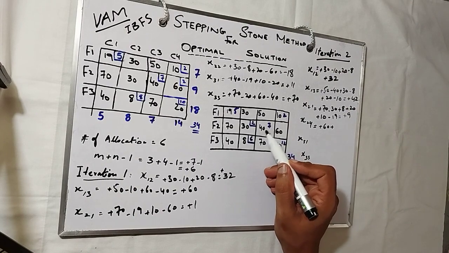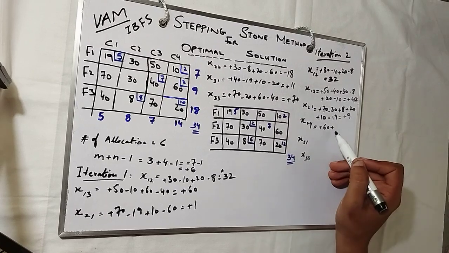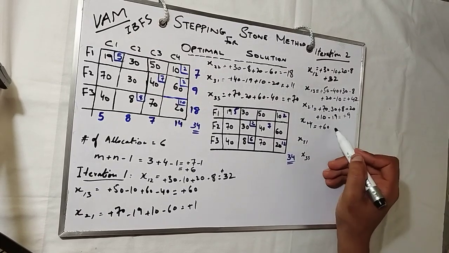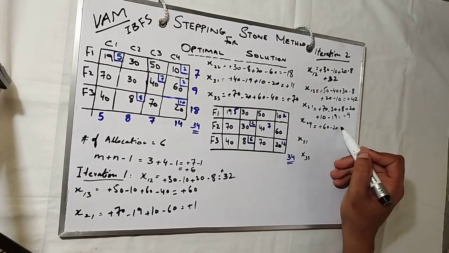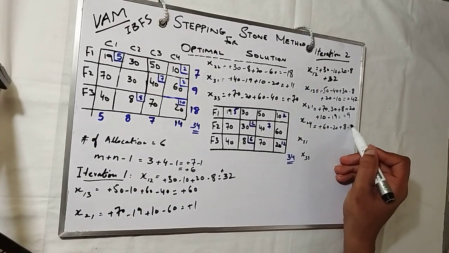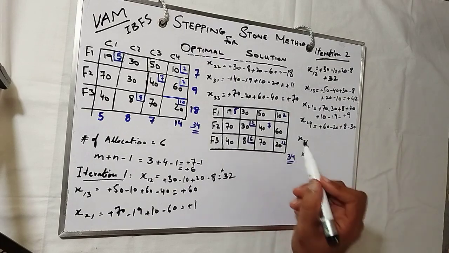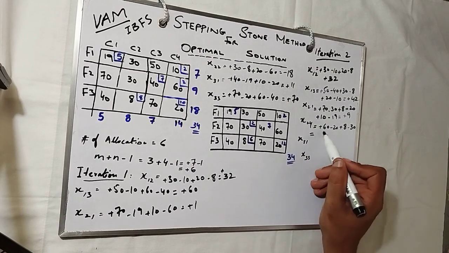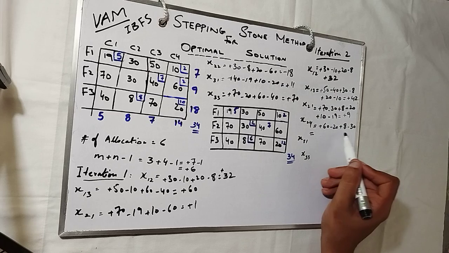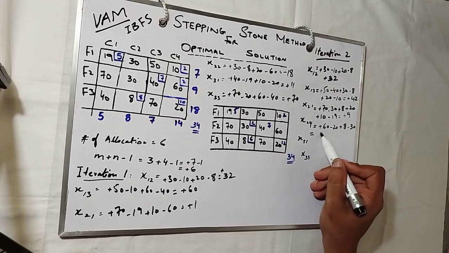We have to overlook this, and the shortest would be plus 60, minus 20, plus 8, minus 30. 40 we have to ignore, and that's how we get back. So plus 60 minus 20 plus 40, plus 48, minus 30 is plus 18.